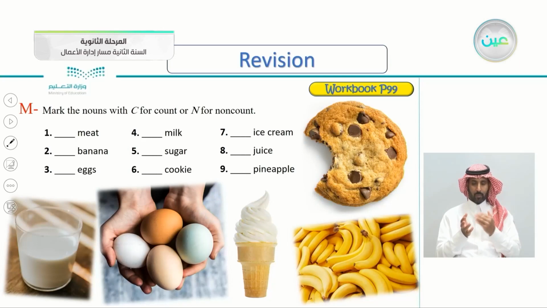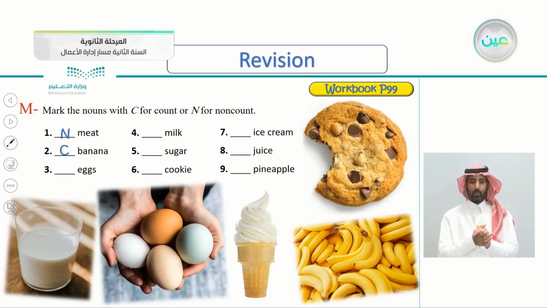So let's begin with number one, meat. Meat. Is it count or non-count? Is it C or N? Yes, it's non-count. You can't say meats. So it's non-count. Number two, banana. This is an easy one, of course. Banana, of course, it's countable. You say one banana, two bananas, three bananas, and so on.